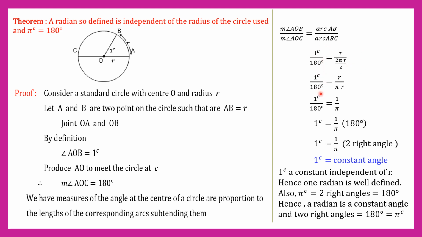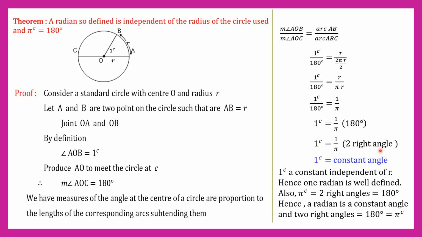And 1 radian divided by 180 degree equals 2 cancel r divided by pi r. 1 radian divided by 180 degree equals r cancel, 1 divided by pi. Hence, cross multiplying with 180 degree, 1 radian equals 1 divided by pi into 180 degree. 180 degree means 2 right angles. 1 right angle is 90 degree. 2 into 90 degree equals 180 degree. Therefore, 1 radian equals 1 divided by pi into 2 right angles.